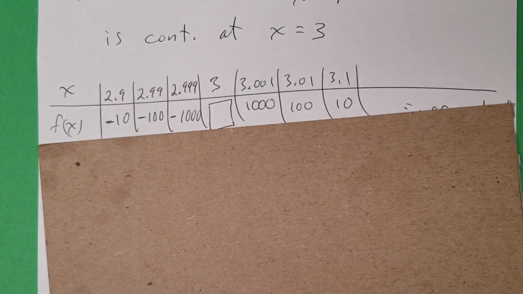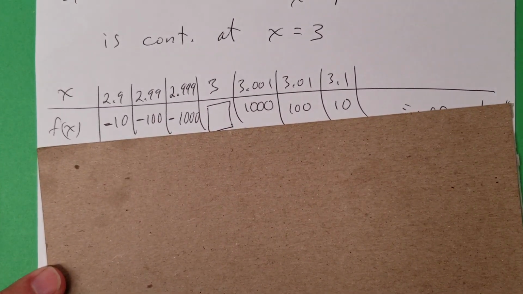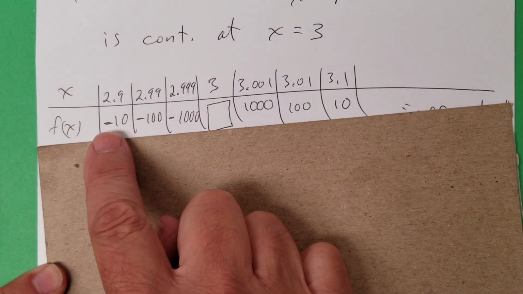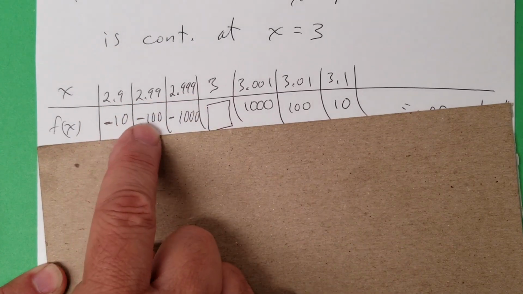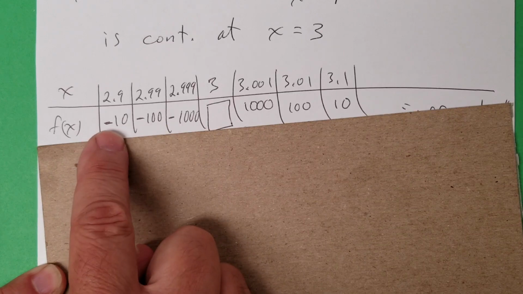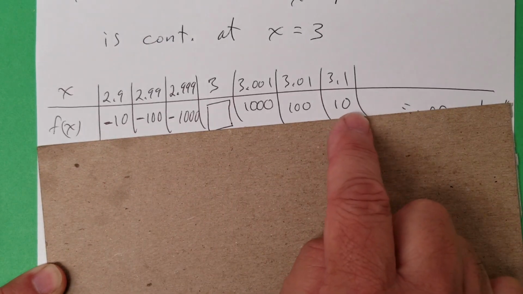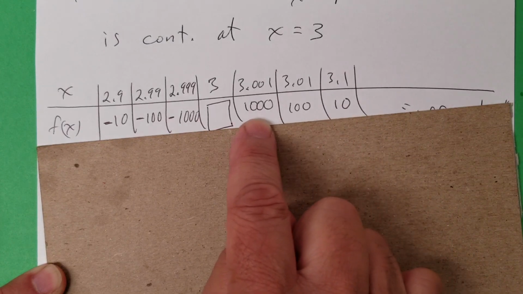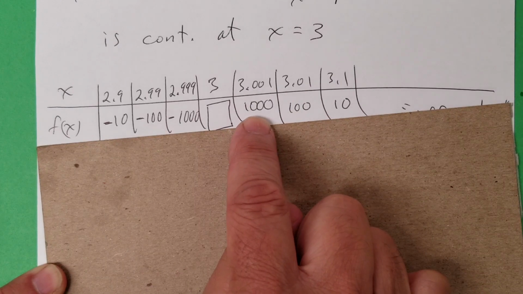Okay? You can pause and copy it if you want, or you can just listen and copy later. Notice what's happening here. As we're getting close to 3 from the left, we're going further and further down. Right? You see that? Further and further down. As we get close to 3 from the right, we're getting further and further up.